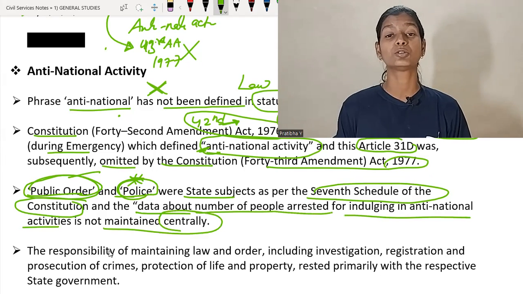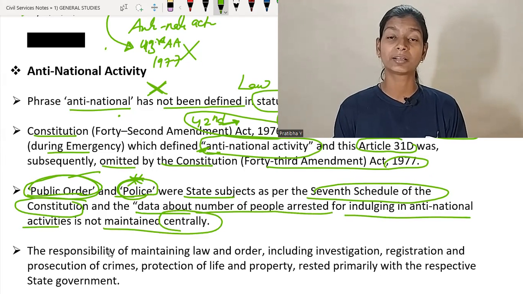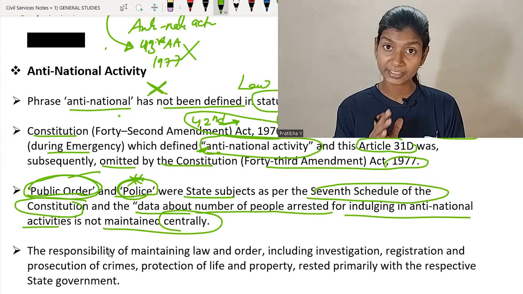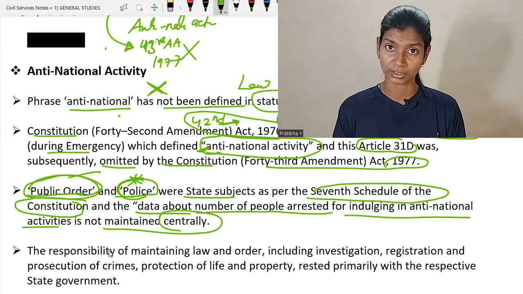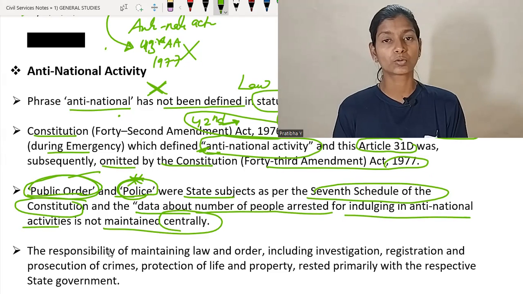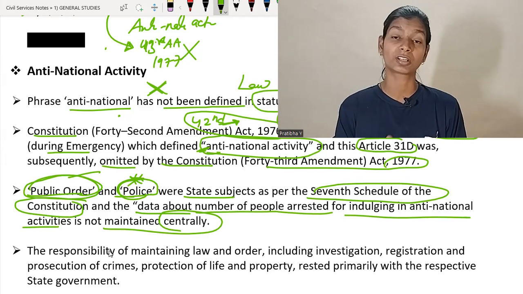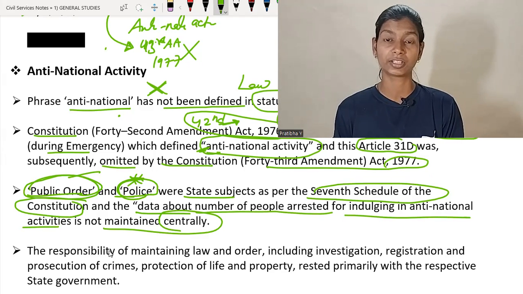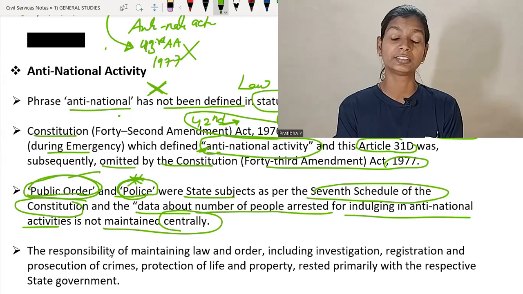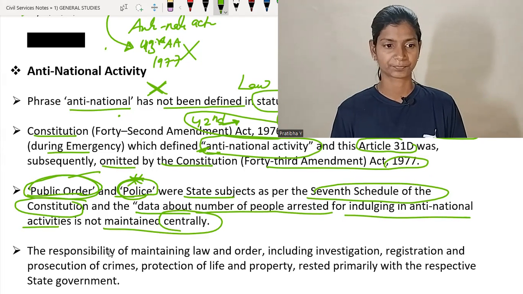The center has no role to play, because public order and police is a state subject. It is directly the jurisdiction of the state.